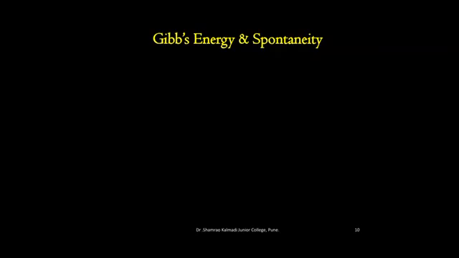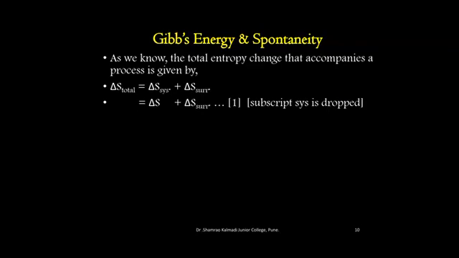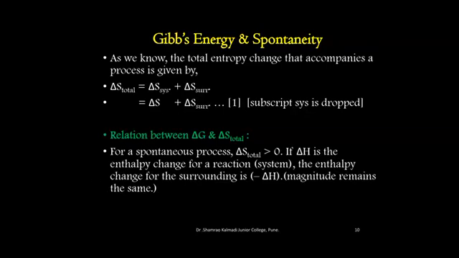Gibbs energy and spontaneity are related as follows. As we know, the total entropy change that accompanies a process is given by delta S total is equal to delta S system plus delta S surrounding. That is equal to delta S plus delta S surrounding. The subscript system is dropped. The relationship between delta G and delta S total can be obtained. For a spontaneous process, delta S total is greater than 0.